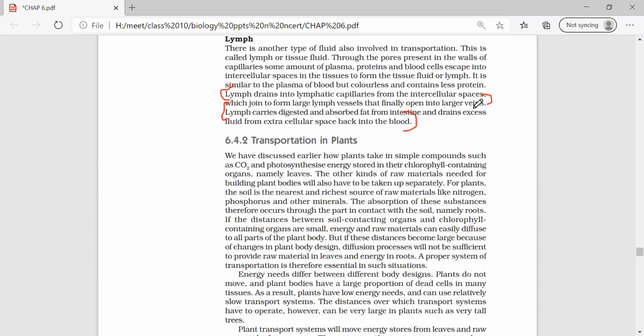Please add these two points. And I think all of you know the functions I have told you.